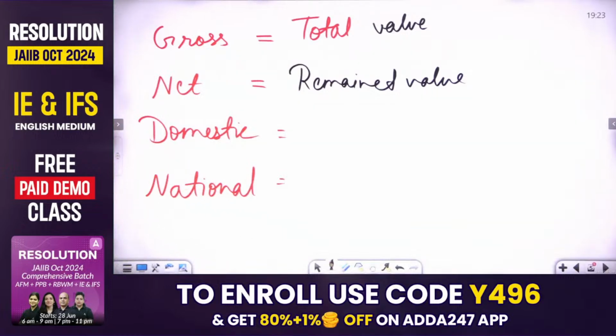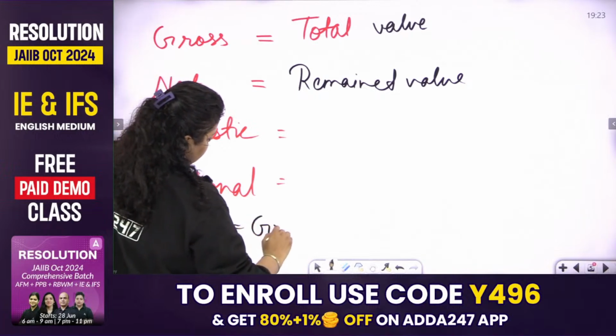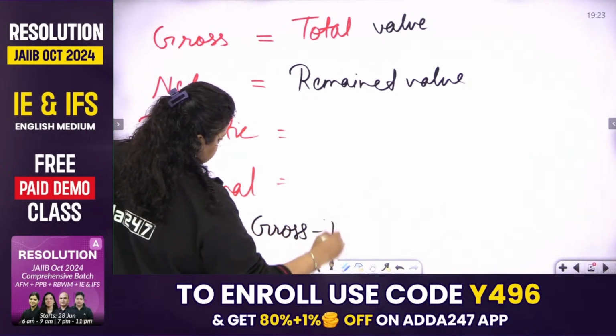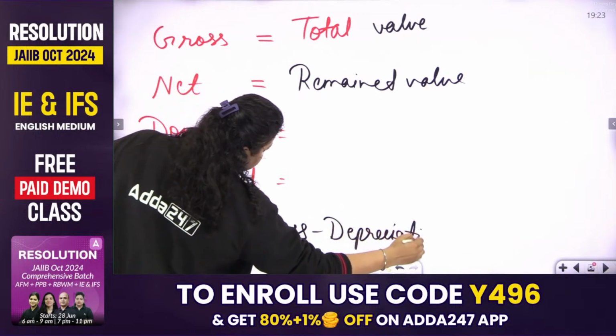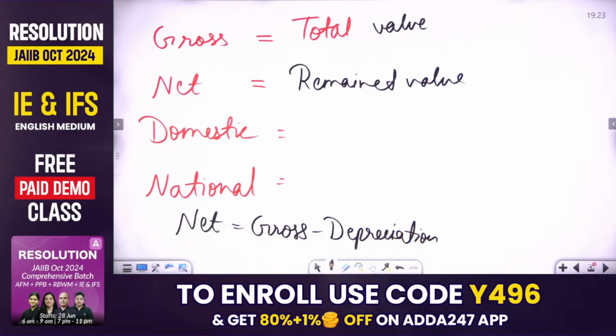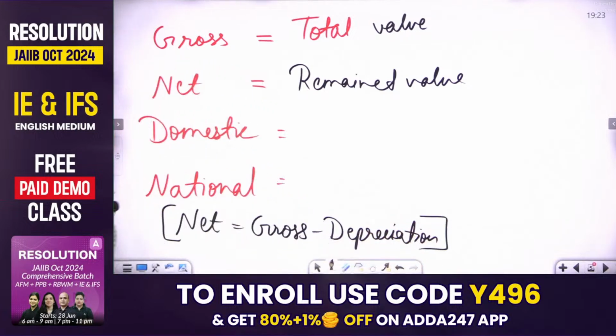So to calculate the net value, what we have to do? Simply gross minus depreciation. Gross minus depreciation is the net value. Let me know, is it clear? The difference between gross value and net value is clear? Yes or no? Is it clear to everyone?